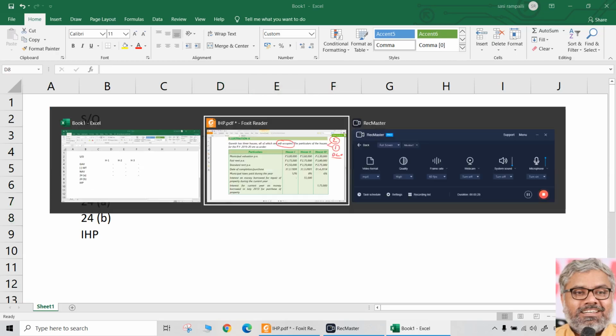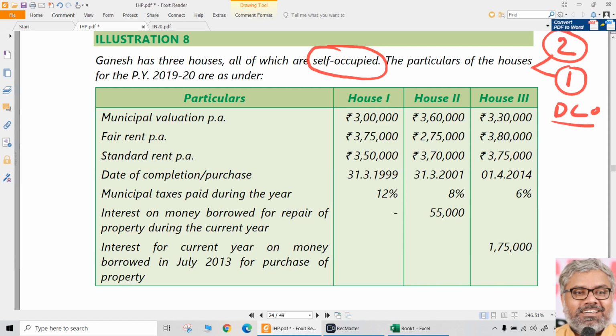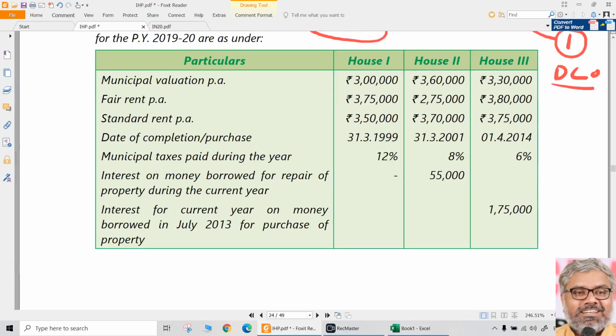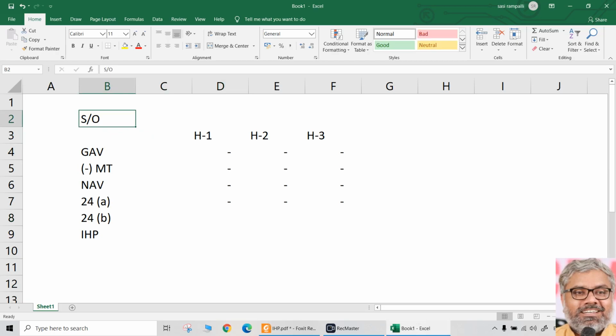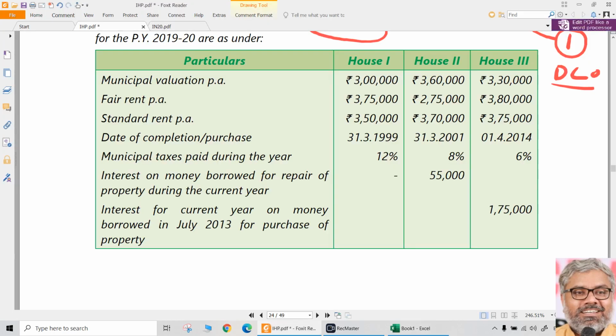Only option is 24B, that is interest on borrowed capital. So all the other information becomes useless if we are taking all the houses as self-occupied. Interest on money borrowed for repair of the property during the current year is 55,000 rupees, that is given.